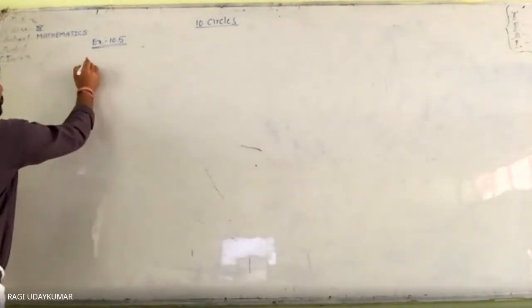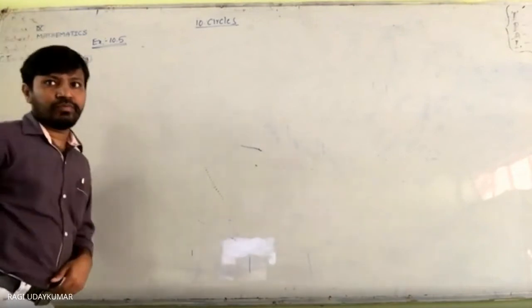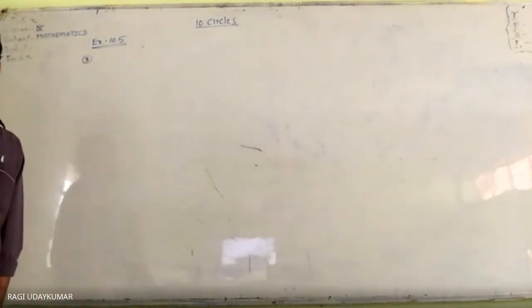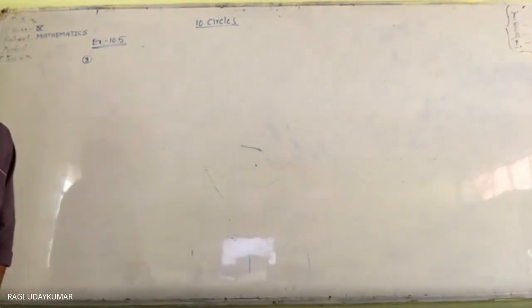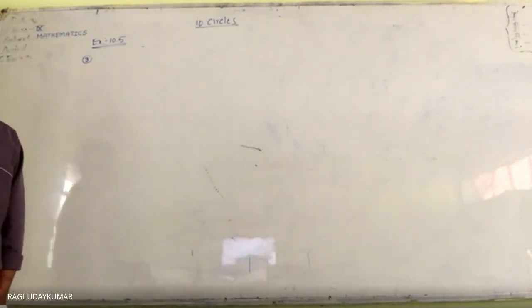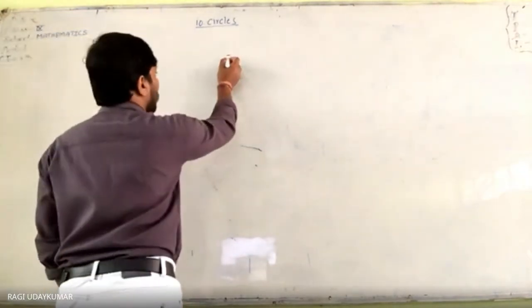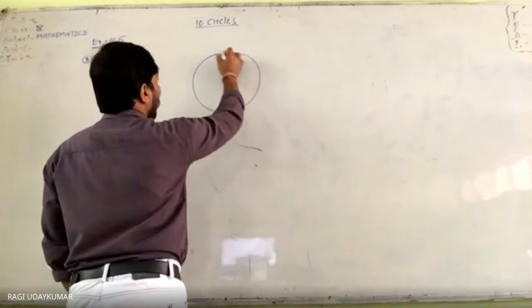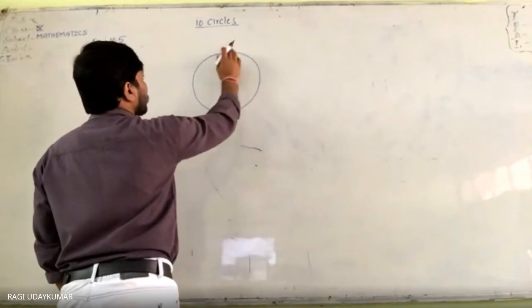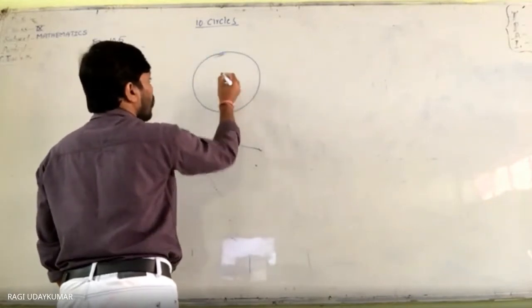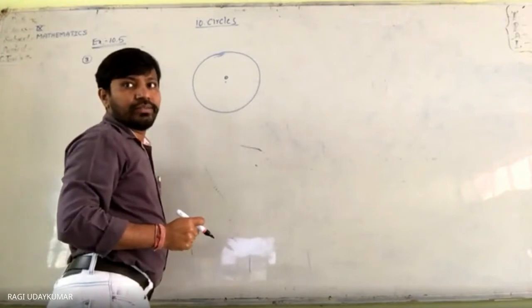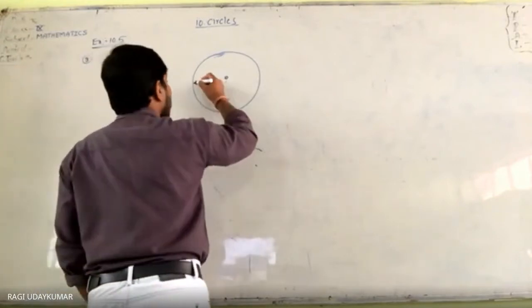Third question. The figure is given to you in 10.37. Angle PQR is equal to 100 degrees, where P, Q, R are points on the circle with center O, and you are asked to find angle OPR. So I am drawing the circle here, with center O. And angle PQR is 100 degrees.